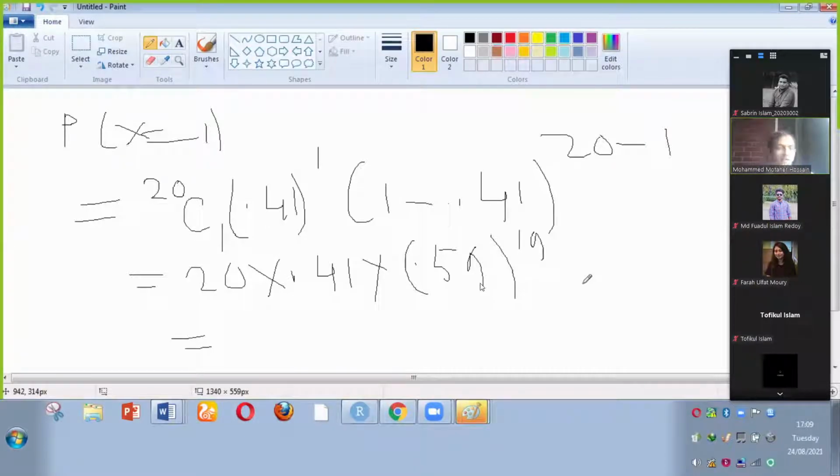Please calculate. I don't know how much time you need. 0.59 to the power, 3.63 into 10 to the power minus 4. So 10 to the power minus 4 means what? 0.00 like this. Convert. Yes, sir.